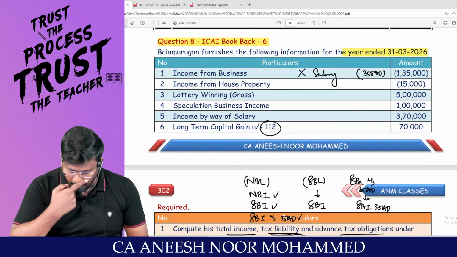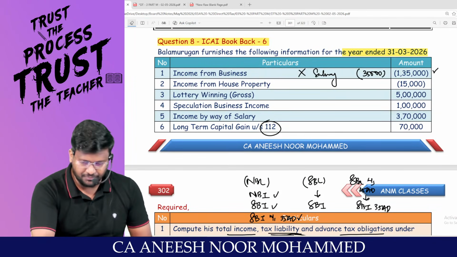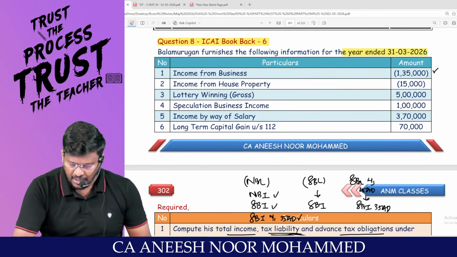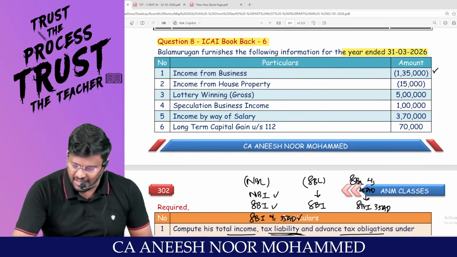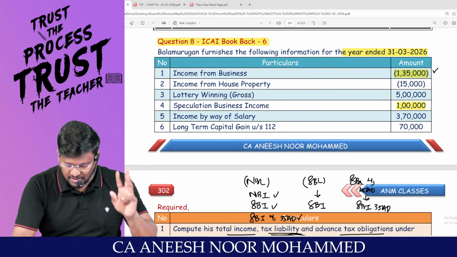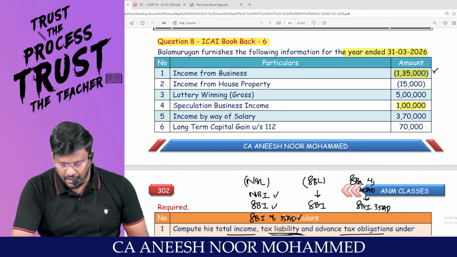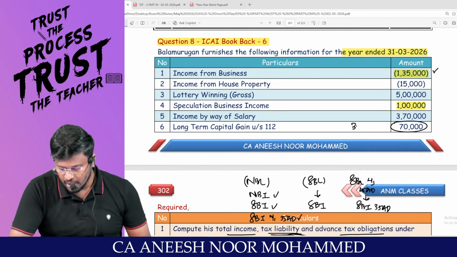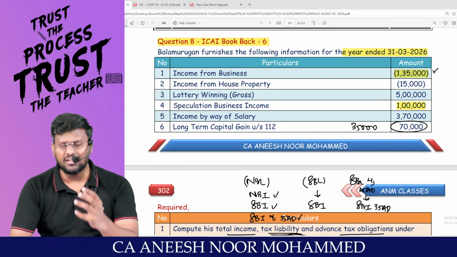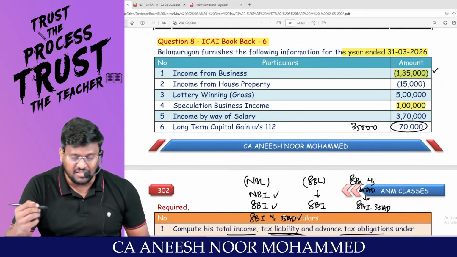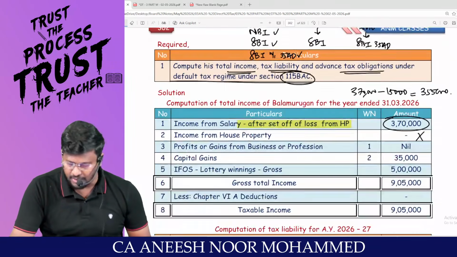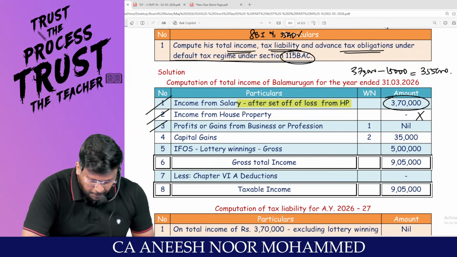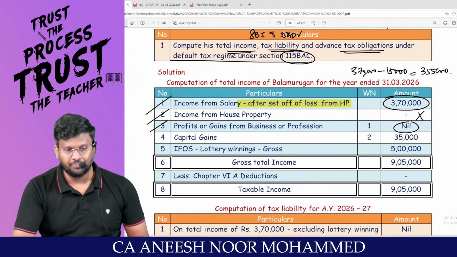Come on, man, PGBP. How much is the PGBP loss? 1,35,000. I can happily set off that against 1 lakh. So still how much loss will be there? 35,000. That 35,000 I can happily set off against long-term capital gain, and balance 35,000 long-term capital gain income will be there. Am I right? So entire PGBP has become 0.